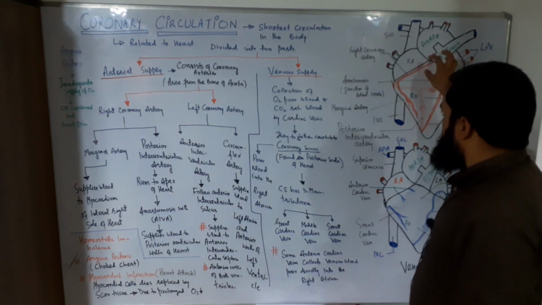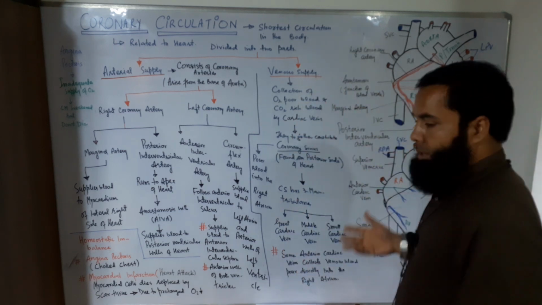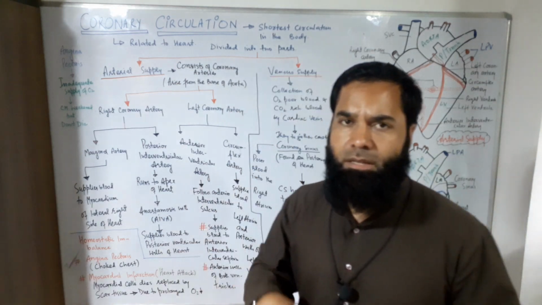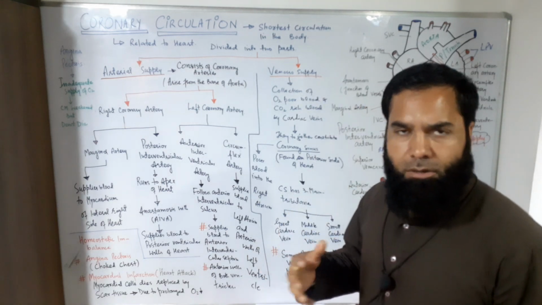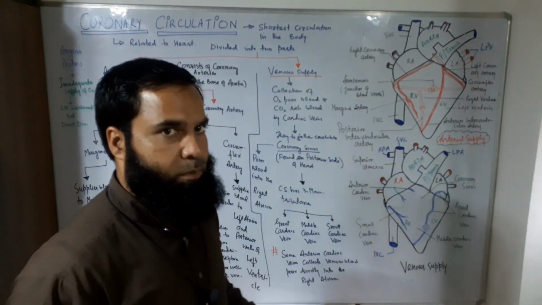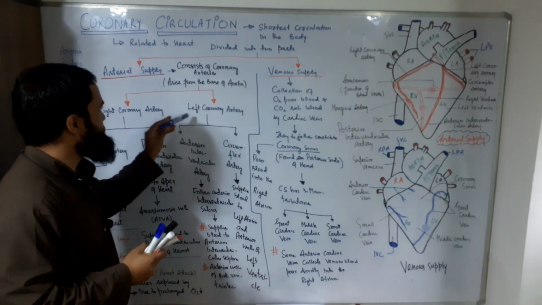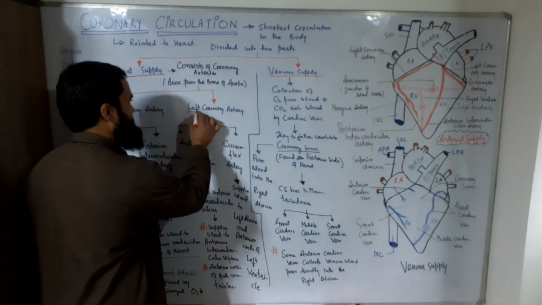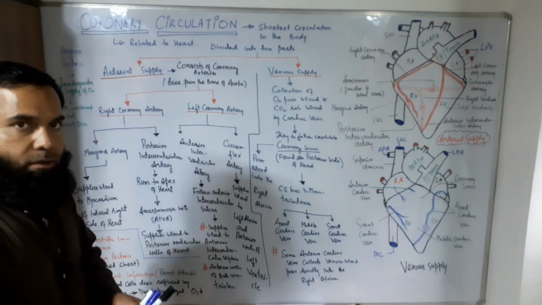The basal part of the aorta is the origin of the coronary arteries, and the coronary arteries, obviously, are of two types: the left coronary artery and the right coronary artery. It depends upon where they are located in the heart, because you know that the heart has a right part and a left part. So we have divided it into the right coronary artery and the left coronary artery. I'll mention it with the help of this marker. This is the left coronary artery, this is the right coronary artery.